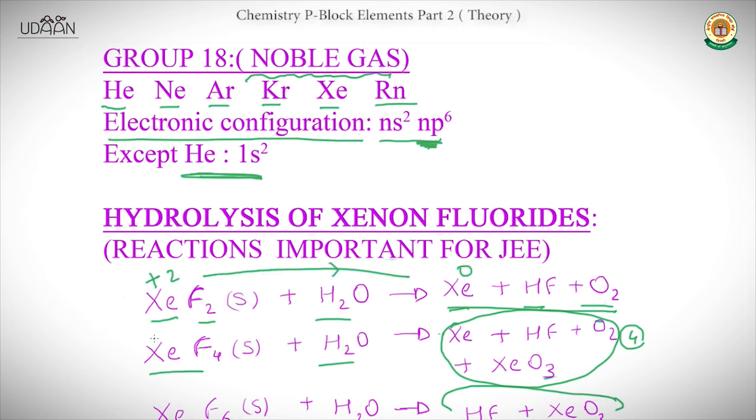Here xenon is +4 and changes to 0, again the oxidation state changes, so it is a redox reaction. And here the oxidation state is +6, and after the reaction the product's oxidation state is also +6. There is no change in the oxidation state, so it is a non-redox reaction. So it ends here.